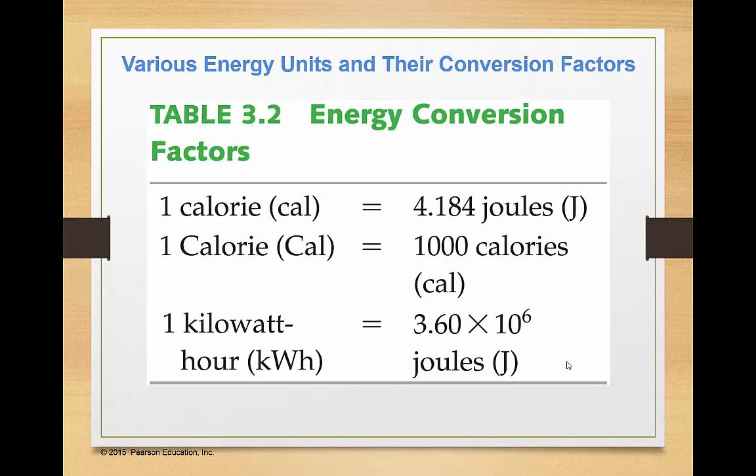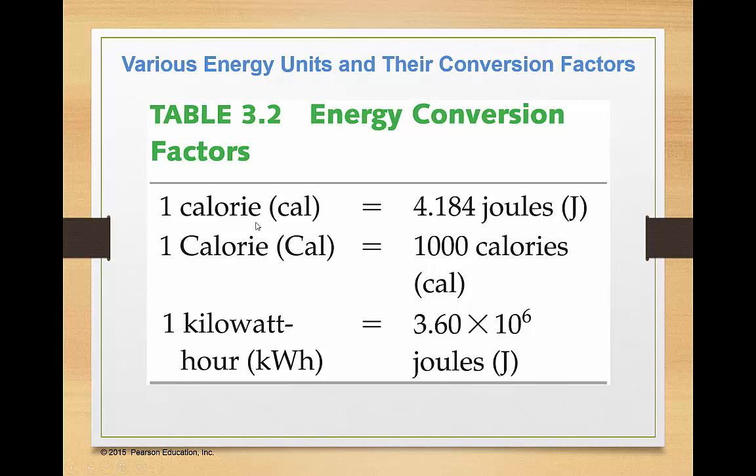All right, in order to do energy calculations and our dimensional analysis, we need to know what the energy conversion factors are, what the equivalences are. Remember, anytime we have things that are equivalent, we can divide one by the other. It's essentially equal to 1, and we can multiply by it to change units.